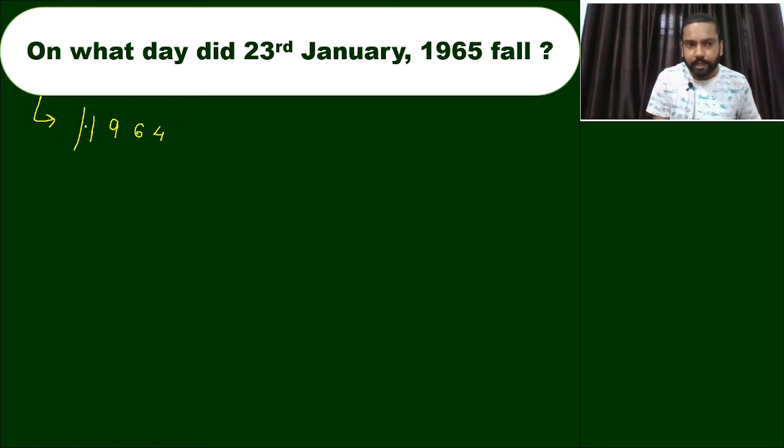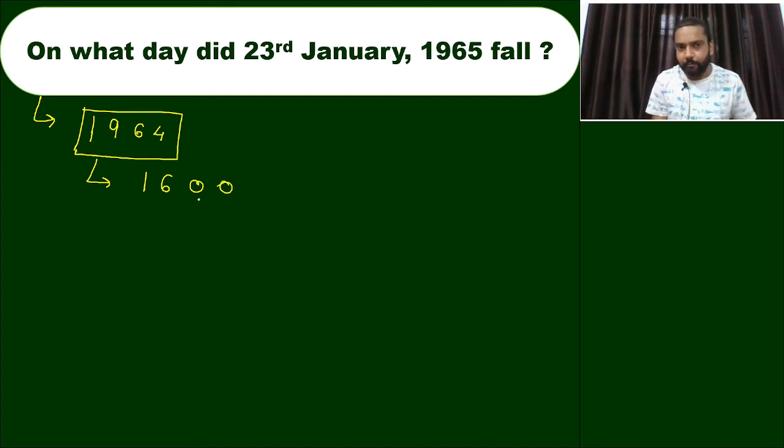So for 1964, you have to identify 1600. Why we put 1600, I will explain. 1600 plus the remaining: 1965 minus 1600 leaves 364, but I have fragmented it as 300 plus 64.